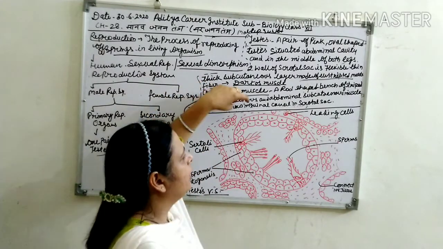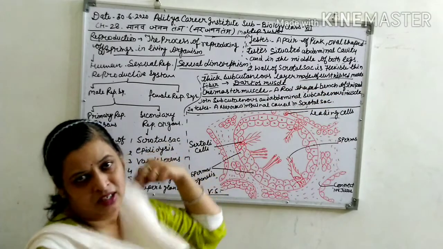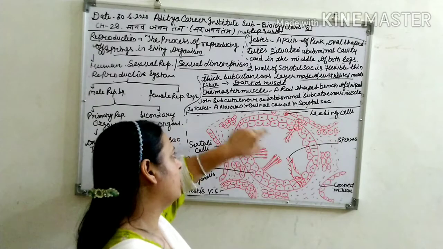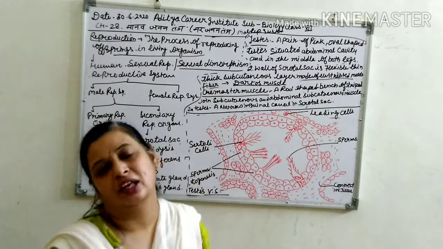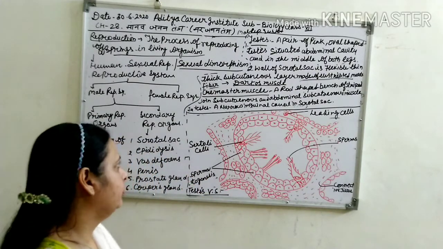A narrow inguinal canal is in the scrotal sac. Testes have scrotal sacs which are the outer layer of testes, and scrotal sacs have a narrow inguinal canal. यानी canal की जो है वहां पर presence होती है.